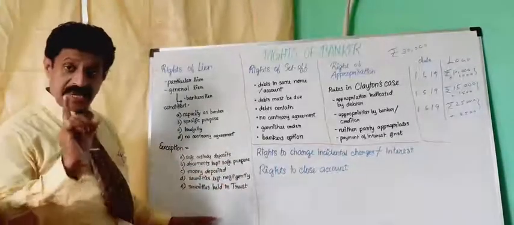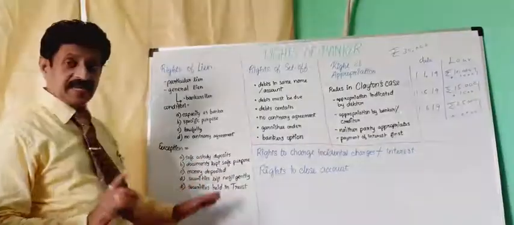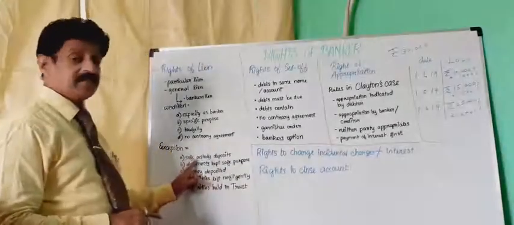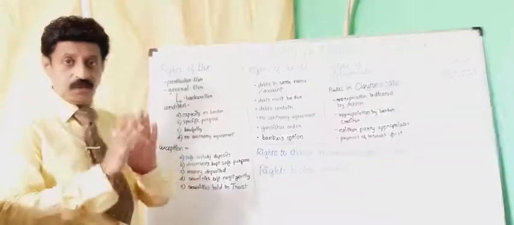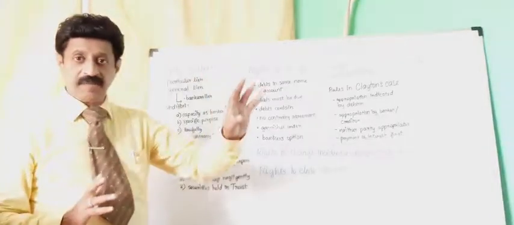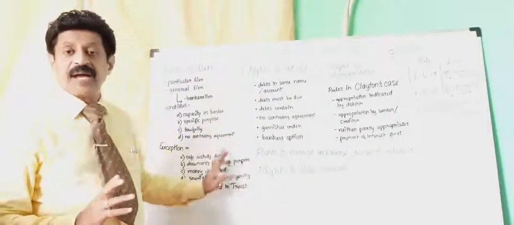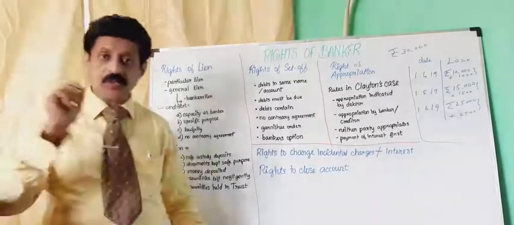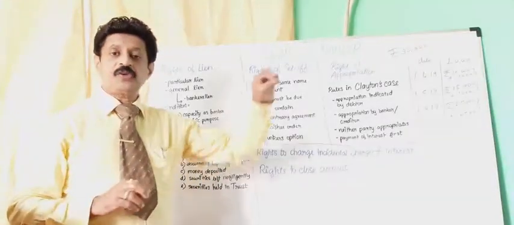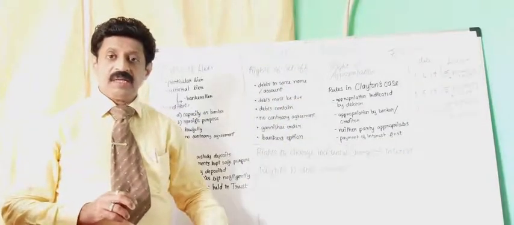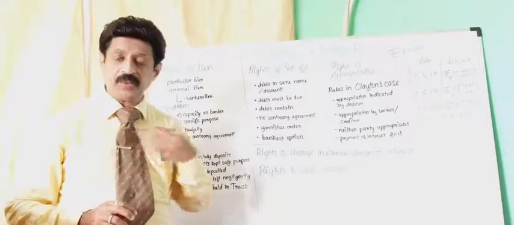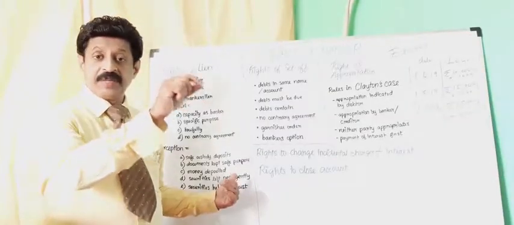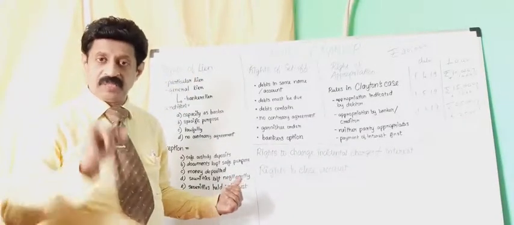But there are some exceptions. In certain cases, the banker has no right to retain my property. For example, one, safe custody. I have taken an agriculture loan, the loan is pending. At the same time, the banker cannot retain the other things. Safe custody. I had a locker in the bank. I have kept the jewels in this safe locker. For the non-payment of my agriculture loan, the banker has no right to retain the jewels kept in safe custody, the safe locker. Number one.